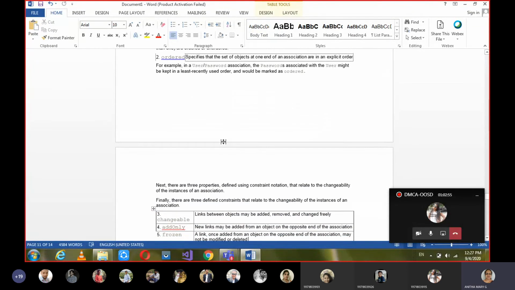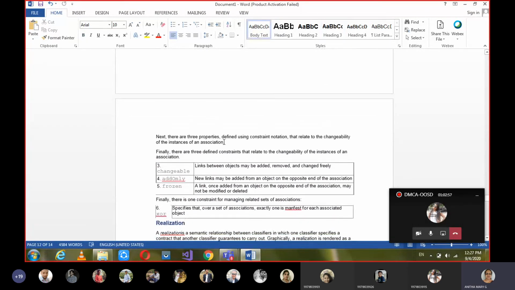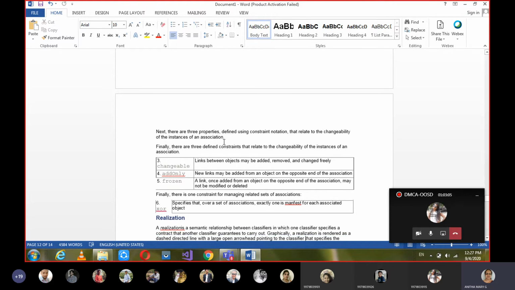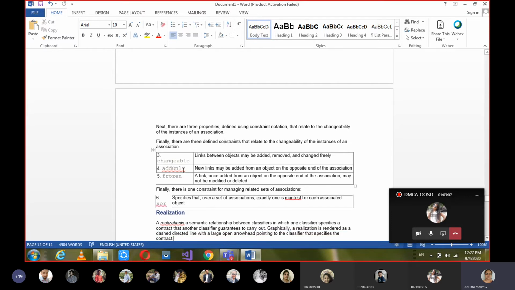And the next one, changeable. Changeable itself clearly means you can add, remove, and change freely. And then add only, we have seen this. Where have we seen changeable, add only and frozen? Anyone? String properties under attribute syntax.